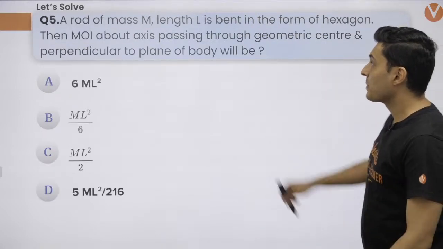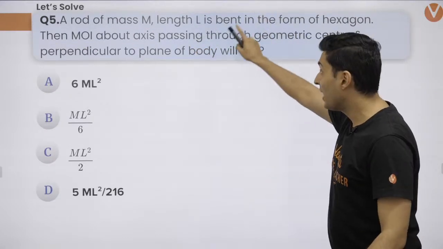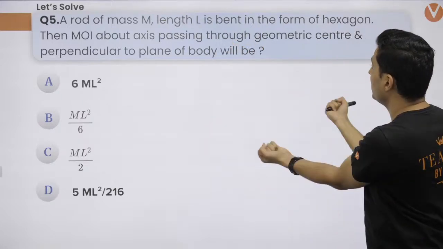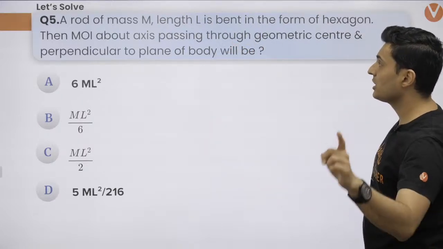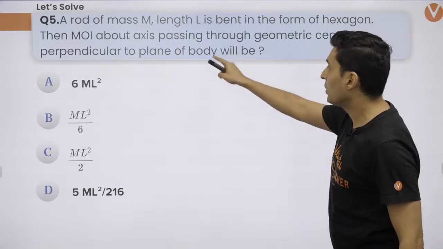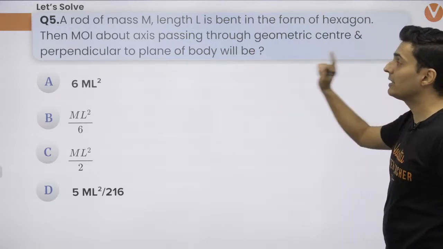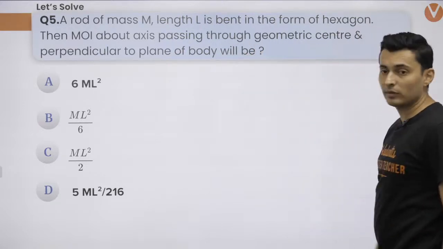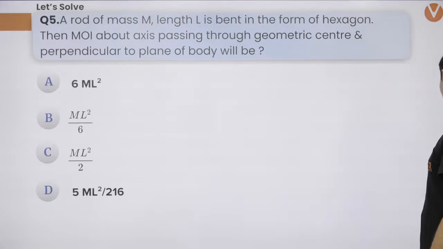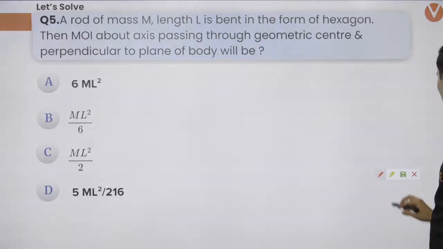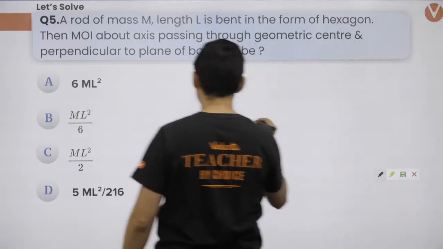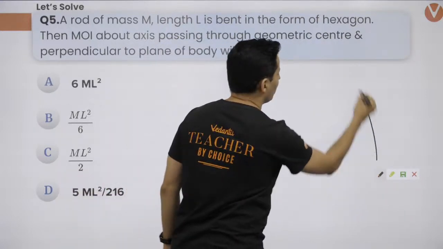Question number 5. There is a rod of mass m and length L. That rod is bent into a hexagon. The question is, find the moment of inertia about an axis passing through the geometrical center, perpendicular to the plane of the body. Alright, let's do this. First of all, just imagine, guys, a hexagon.